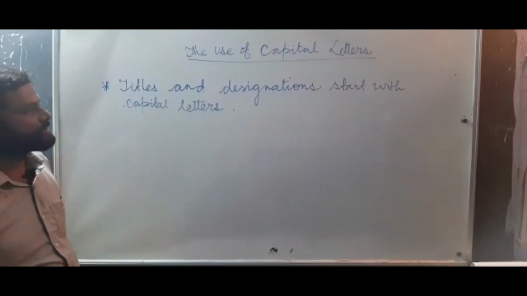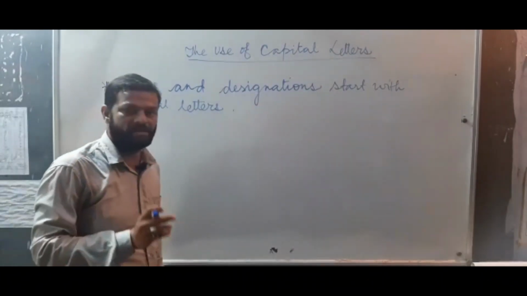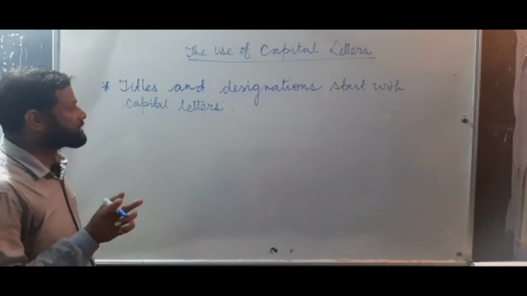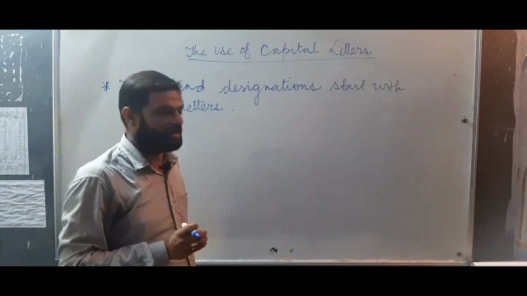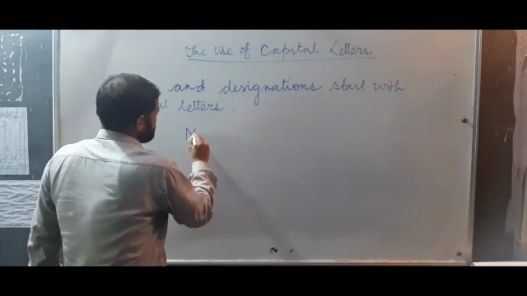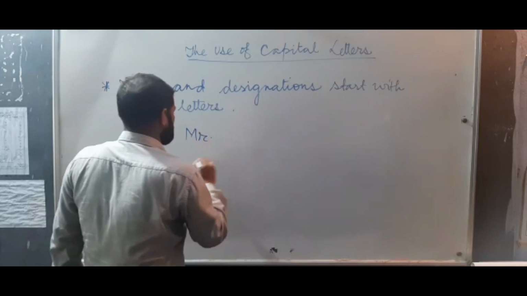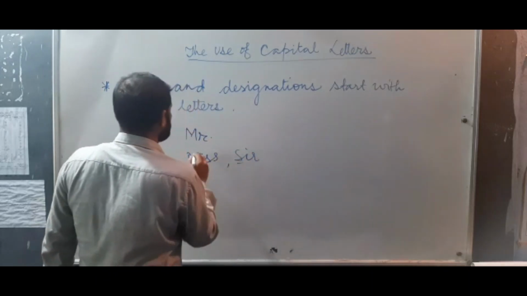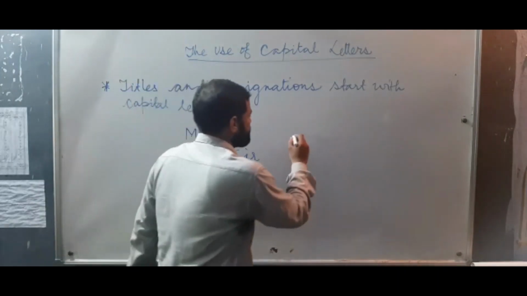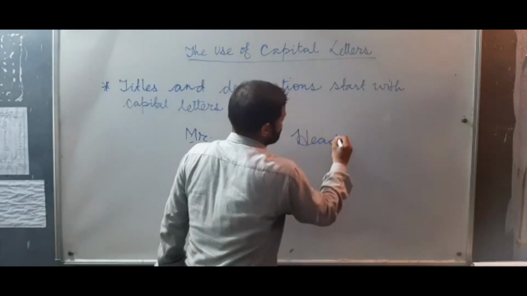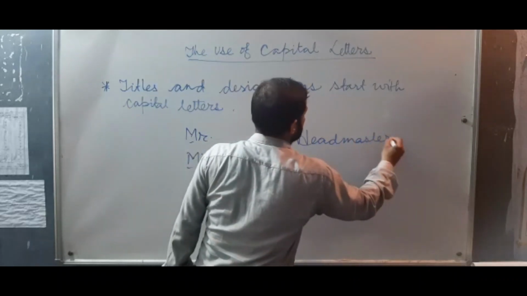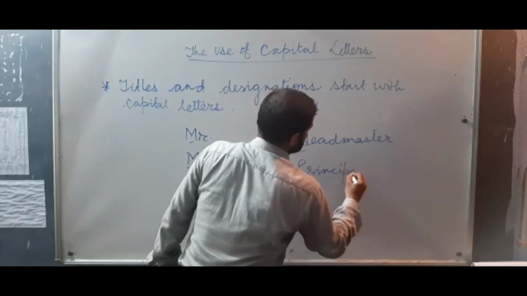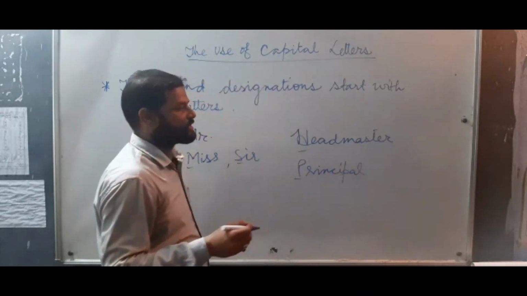Titles and designations also start with capital letters. The word titles means the words which come before someone's name, like Mr., Miss, Sir. They will start with a capital. Designations: he is the headmaster. The post that someone holds is the designation. Headmaster's H will be capital. Principal's P will be capital. If we write assistant teacher, assistant's A will be capital, teacher's T will be capital.